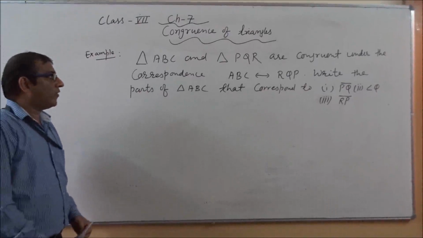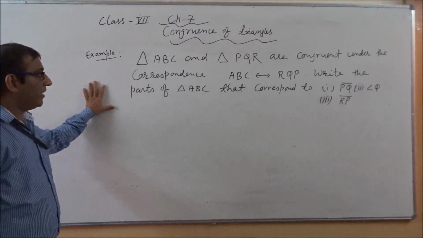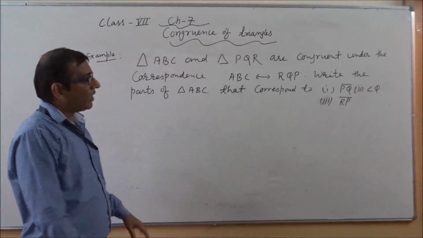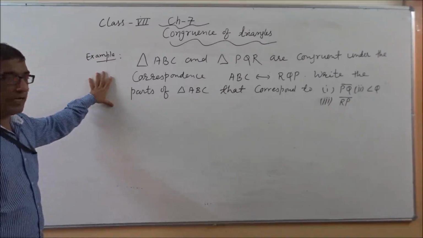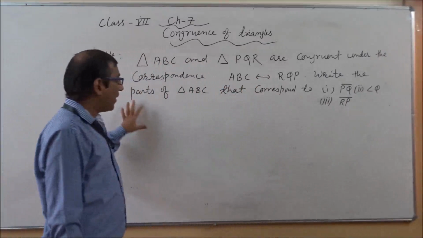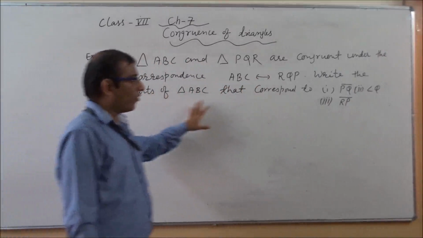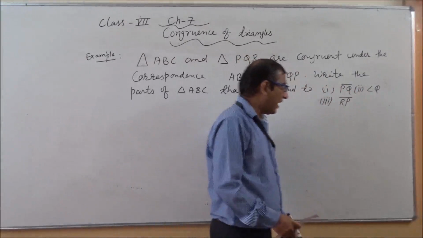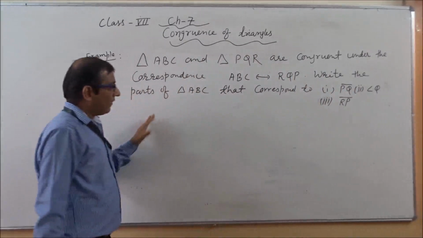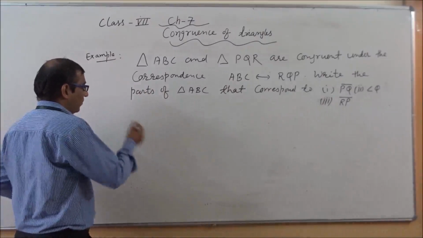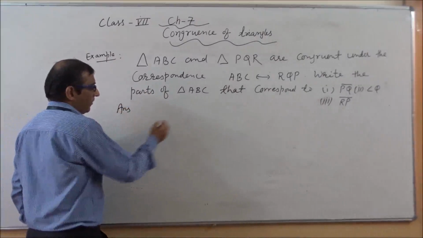So after congruence of triangles, I am continuing with one of the examples related with that. Triangle ABC and triangle PQR are congruent under the correspondence ABC corresponds to RQP. We have to write the parts of triangle ABC that correspond to the subparts PQ, angle Q, and RP. So how can we tell these subparts with the help of triangle ABC? First we will make a diagram.